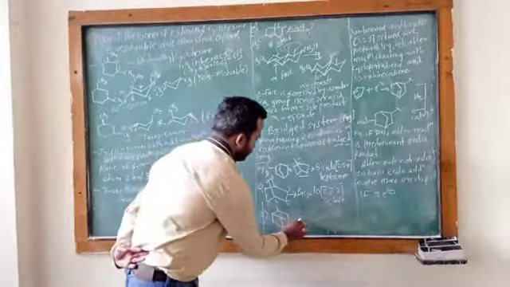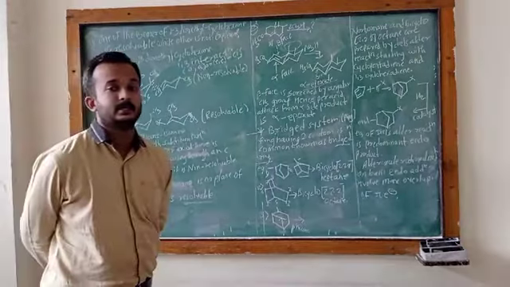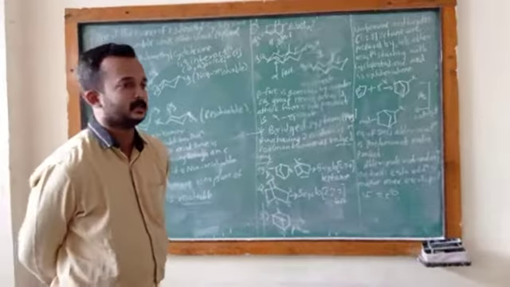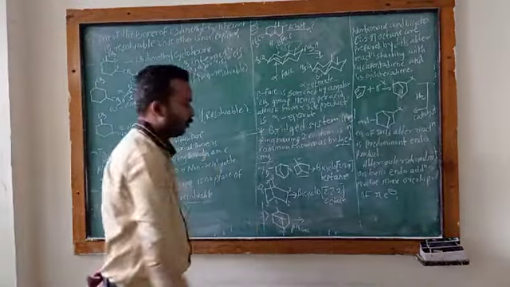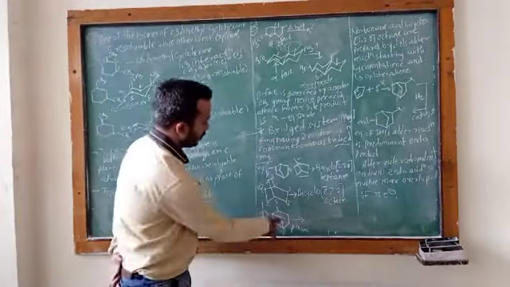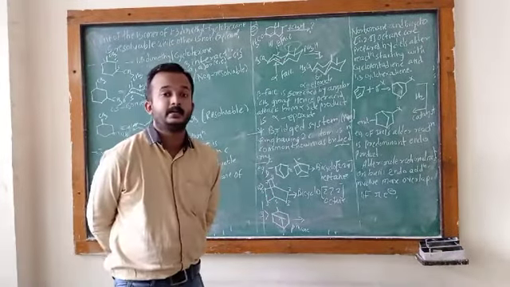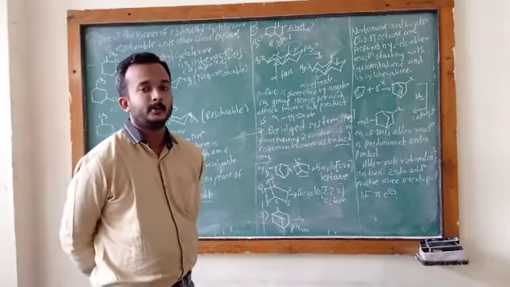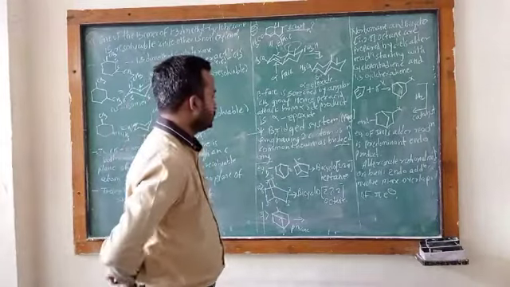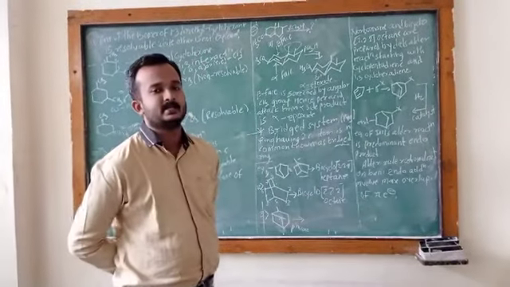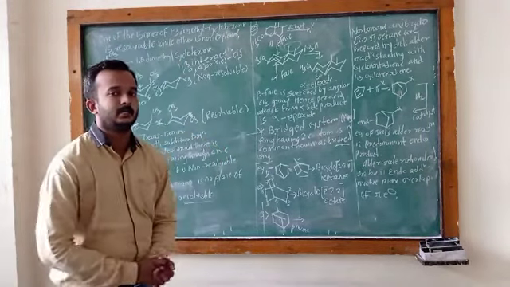Okay, next is this, the fused structure. You also discussed this in the first lecture of nomenclature. Very simple nomenclature of these. Three substituents are added on the carbon atom. Therefore you also have to know that the substituents are attached to this ring, so you have to start numbering from the substituent.